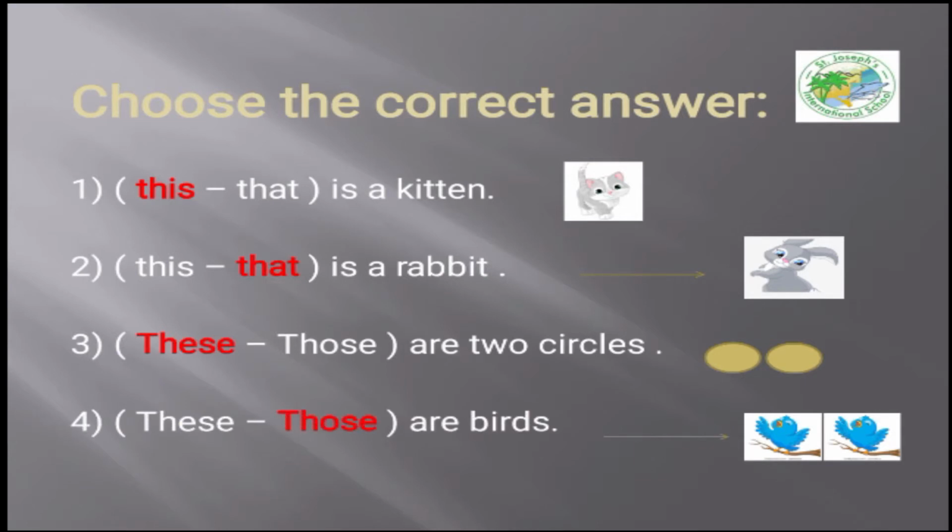Number 4, the 2 birds. The 2 birds here, of course, they are plural, so we're going to choose one of the 2 words, these or those. Okay, they are close or far? They are far. They are far from the sentence. So we're going to choose those are birds. Those are birds.